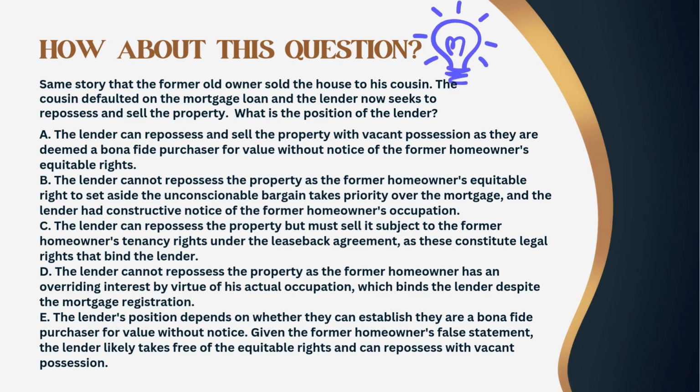D. The lender cannot repossess the property as the former homeowner has an overriding interest by virtue of his actual occupation, which binds the lender despite the mortgage registration. E. The lender's position depends on whether they can establish they are a bona fide purchaser for value without notice. Given the former homeowner's false statement, the lender likely takes free of the equitable rights and can repossess with vacant possession.